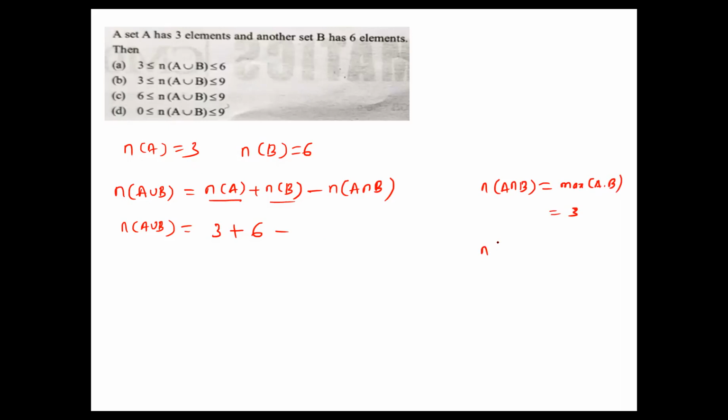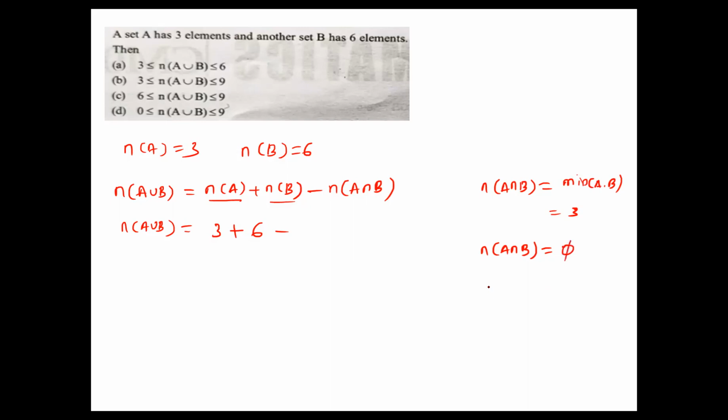Now n of a intersection b, the maximum is, sorry, the minimum common value, so you can take the minimum of a and b. Now when it is the empty set, it is always 0. That is, there is no common element.